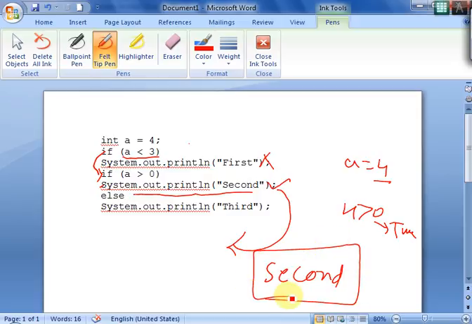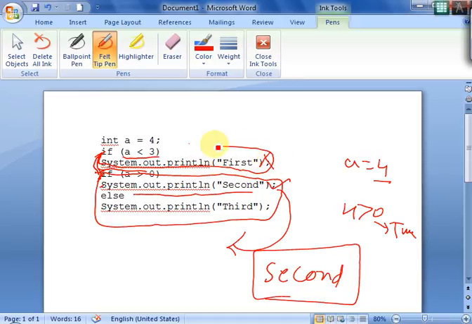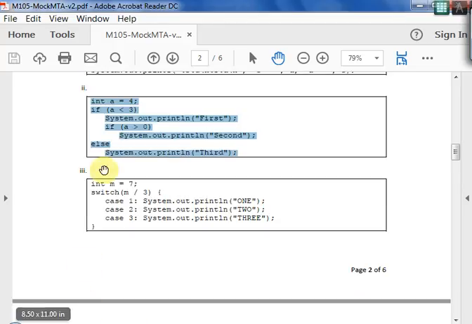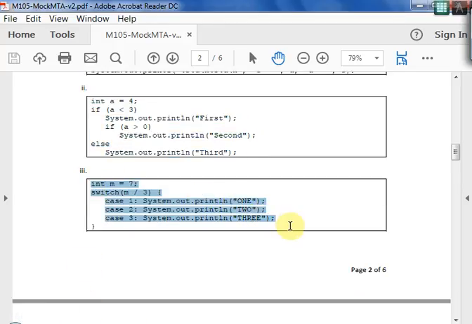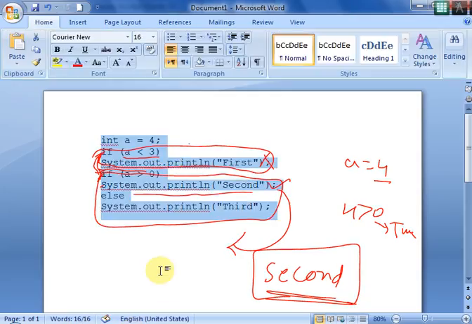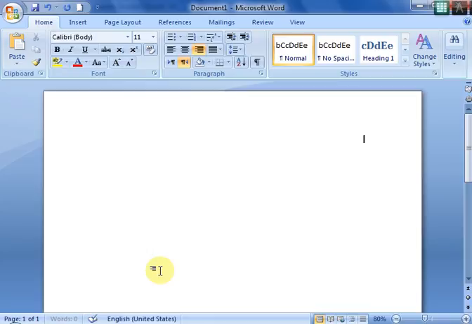Fine. So you have to remember here is that the first statement is with this if, the second statement is with if else, the second if is with if else, and the first if is just an if without else, because the else is considered for the nearest if. Okay, so here it says the output is only second. Then next you have a third small code to find the output, so let us put that also here.